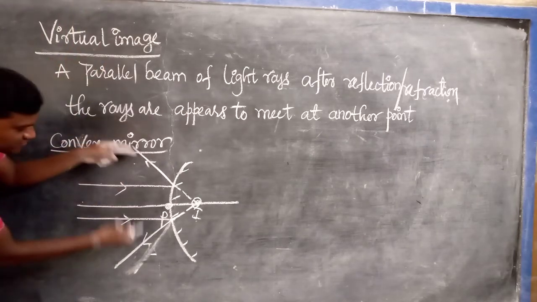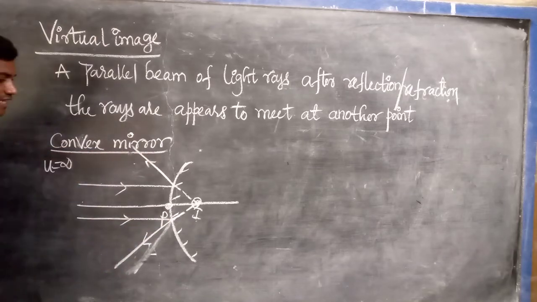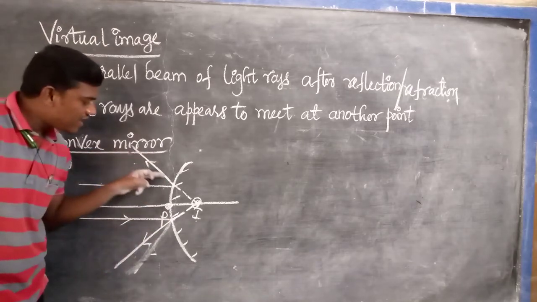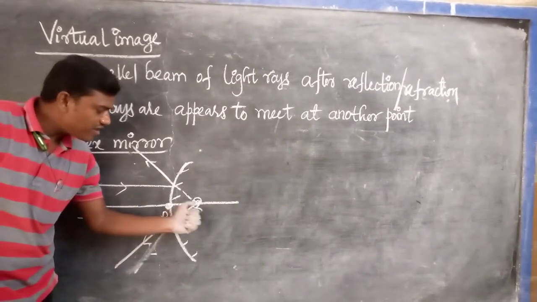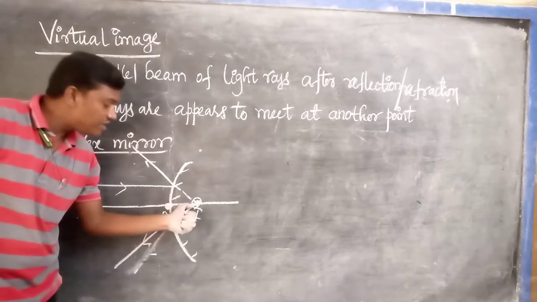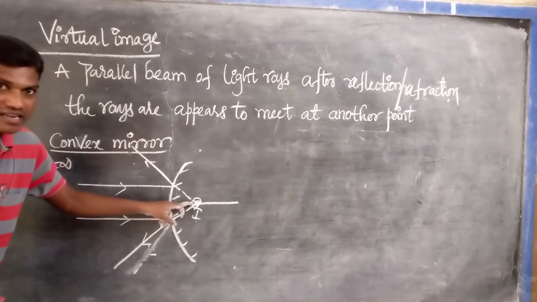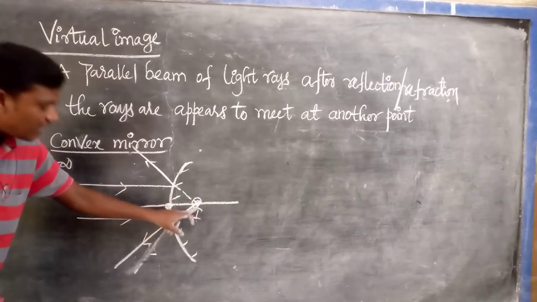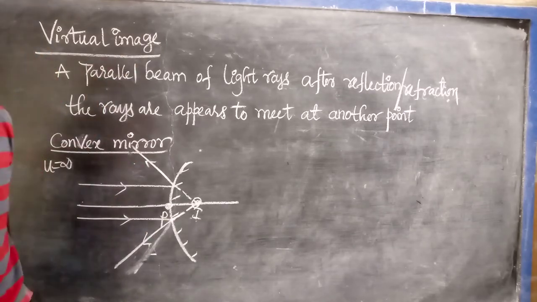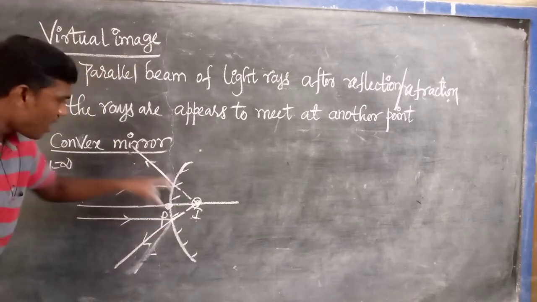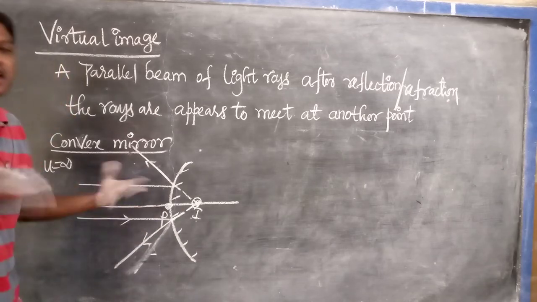But here after the reflection they never meet. So the first reflected ray is extended backward, the second reflected ray is extended backward, and where they appear to meet, this is not a real point. They appear to meet at this point. What will be formed? Image. This is the virtual image. Listen very carefully: at this point, after the reflection or refraction, rays have not met.